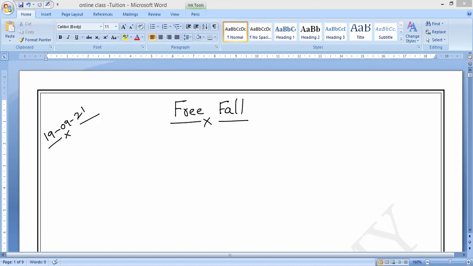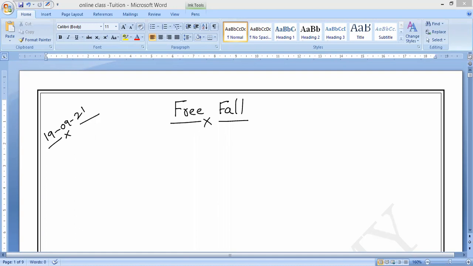But Galileo, from the Leaning Tower of Pisa in Italy, dropped two stones. One was a heavier object, another one was a smaller object. He found that both the stones hit the ground at the same time.